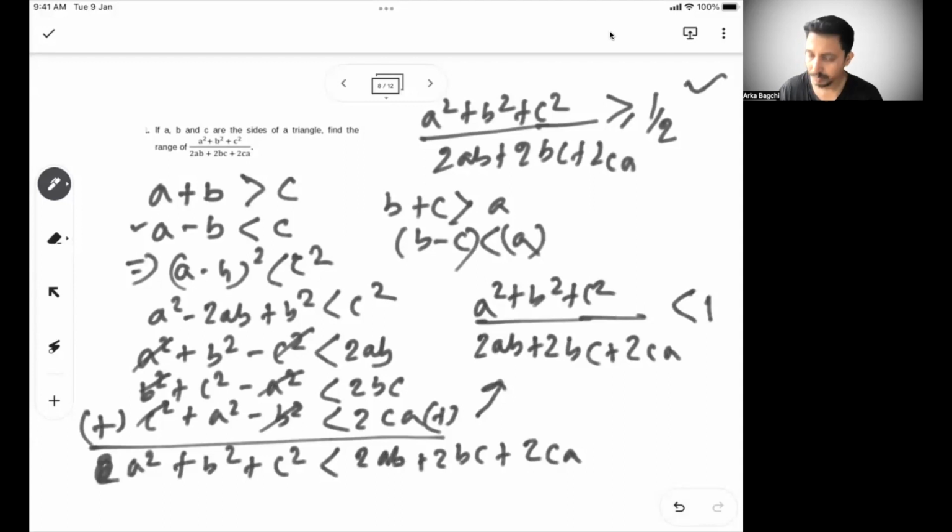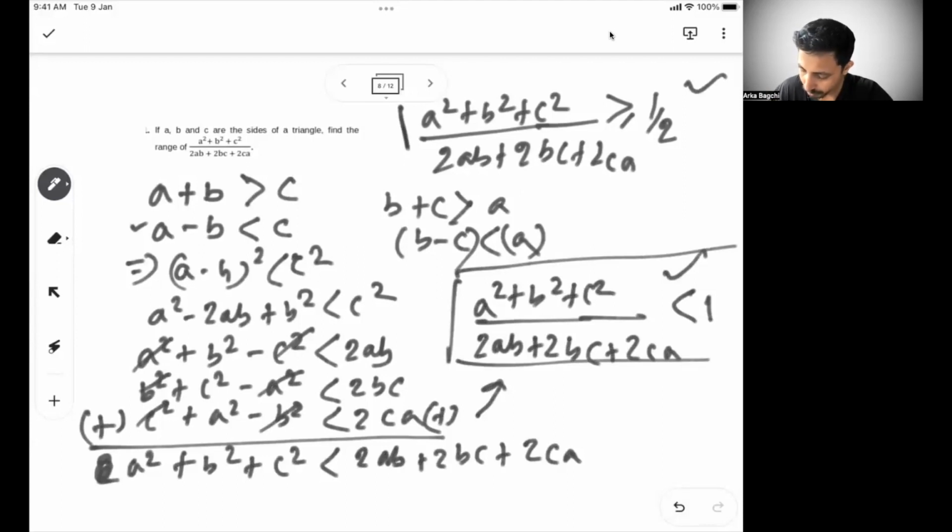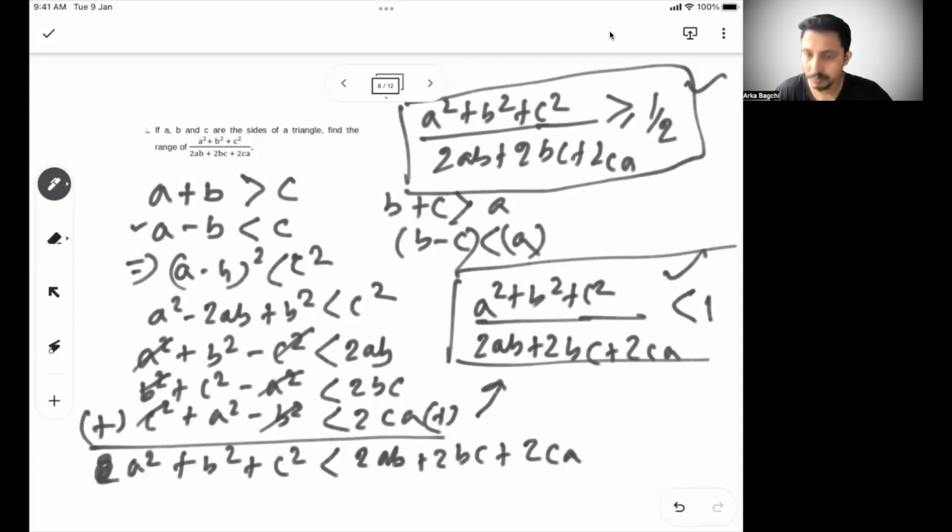So this is one condition. It has to be more than half. It has to be less than 1. So the solution is from half to 1. It has to be more than half and less than 1.